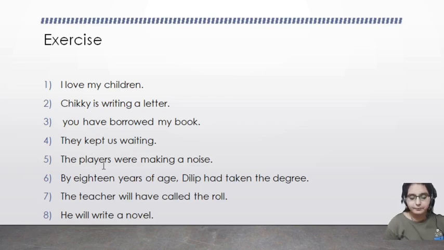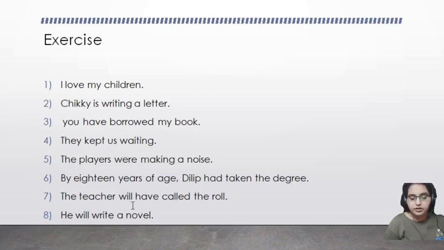The players were making a noise. A noise was being made by the players. By 18 years of age, Dilip had taken the degree. The degree had been taken by Dilip by 18 years of age.